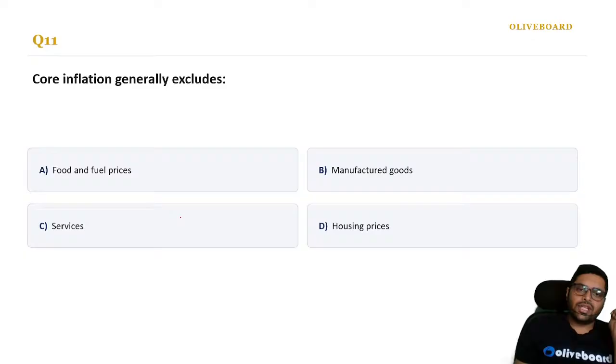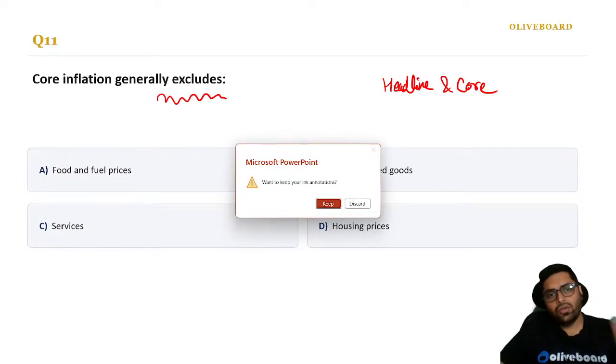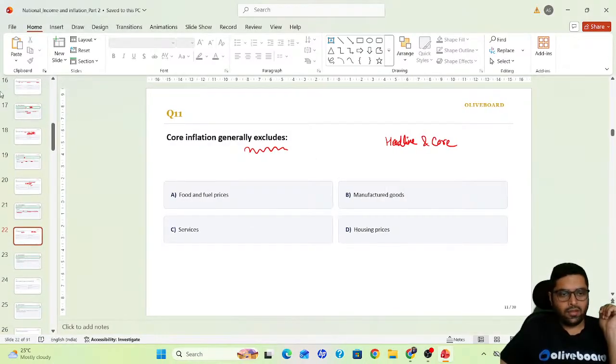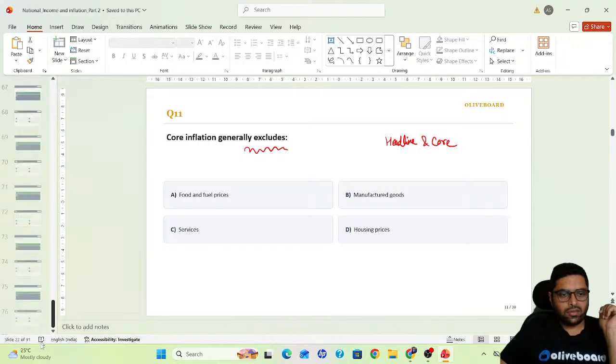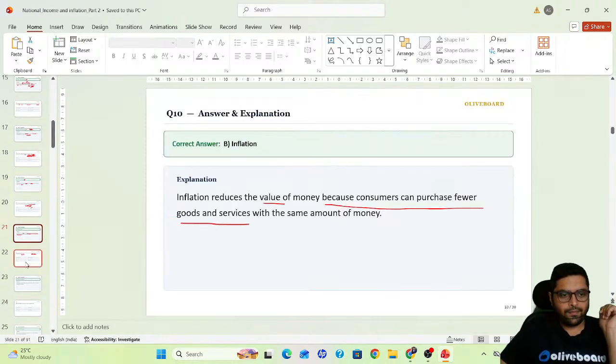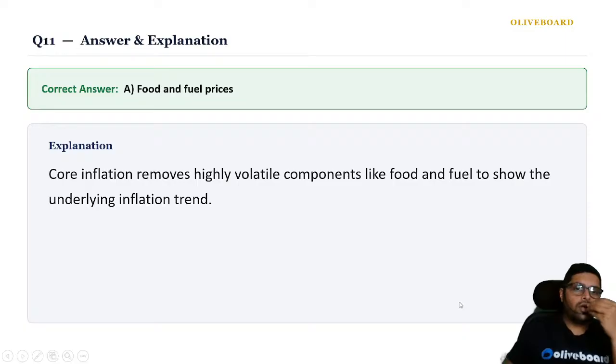Core inflation generally excludes... So I had explained to you the difference between headline and core inflation. So what do you think? Core inflation will exclude food and fuel prices.